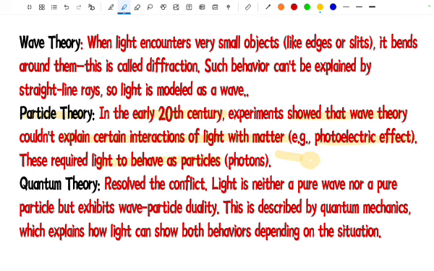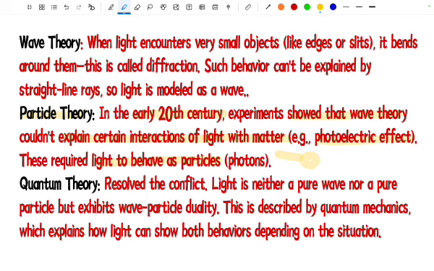On performing the photoelectric effect, light was not satisfied as a wave, it was satisfied only as particles. So light has to behave as particles to explain the photoelectric effect, right? Therefore the particle theory of light was proposed.